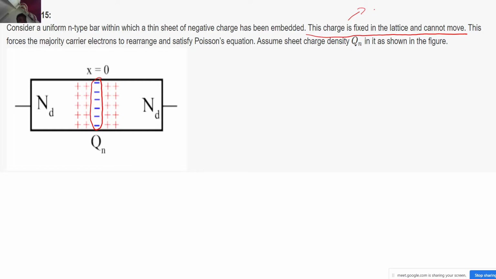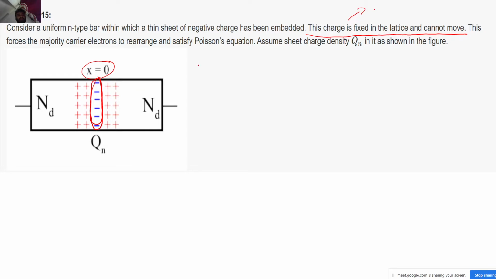So what does that mean? The majority carriers in an n-type semiconductor are electrons, correct? But because of the fixed negative charges, the electrons around x equal to 0 will be repelled away from x equal to 0, because like charges repel, correct?